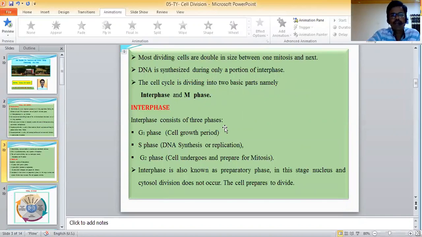Most dividing cells double in size between one mitosis and the next. DNA is synthesized during only a portion of interphase.